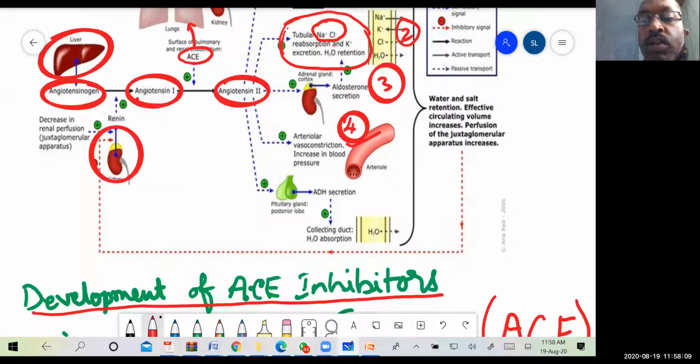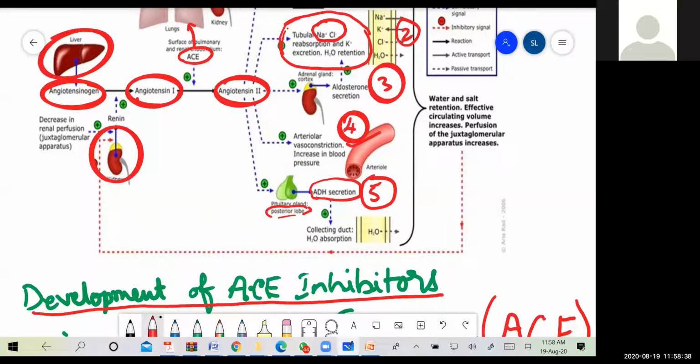Then the fifth part is that it acts on the pituitary gland, mainly on the posterior lobe, to secrete a hormone known as ADH, anti-diuretic hormone. What this anti-diuretic hormone does is reabsorb the water which is filtered by the kidneys.